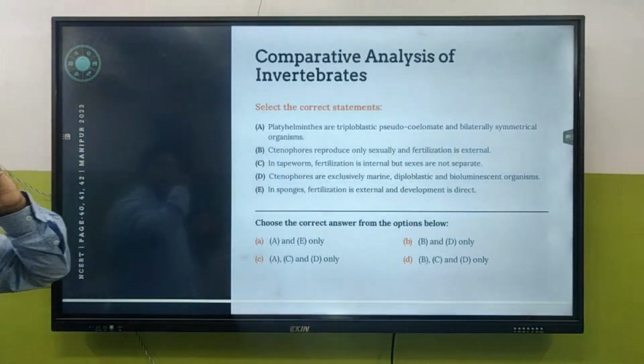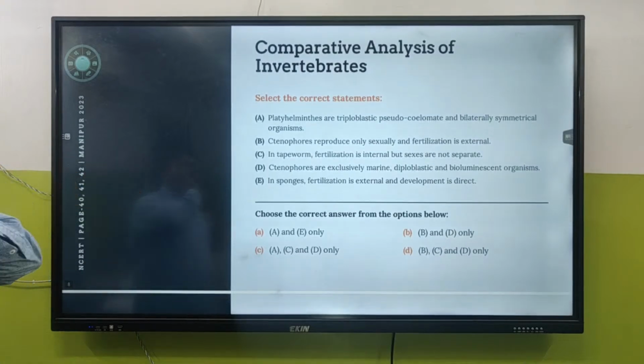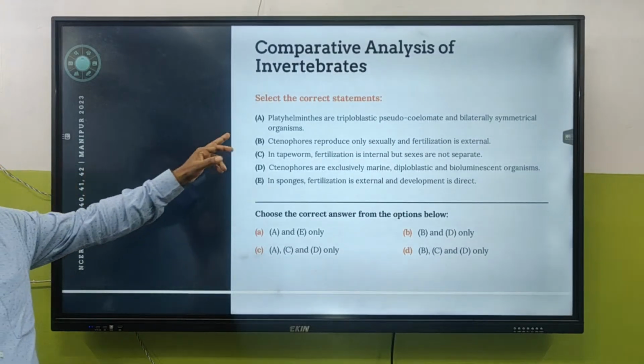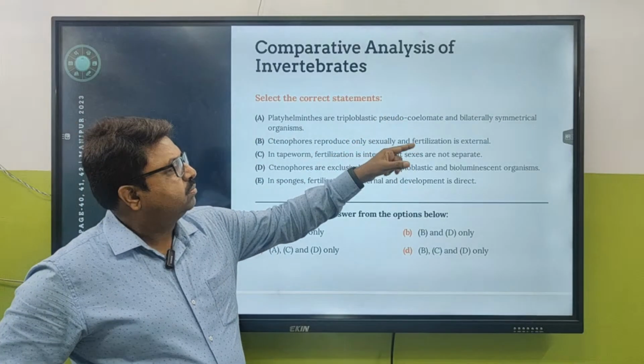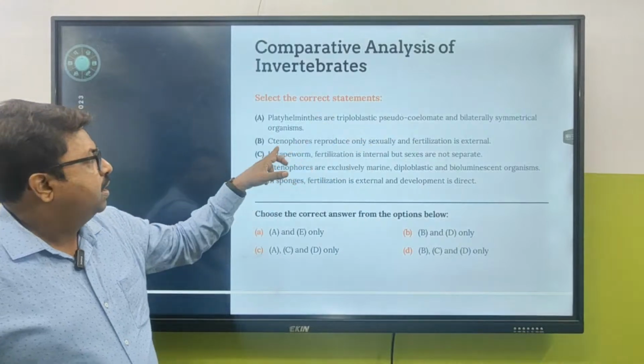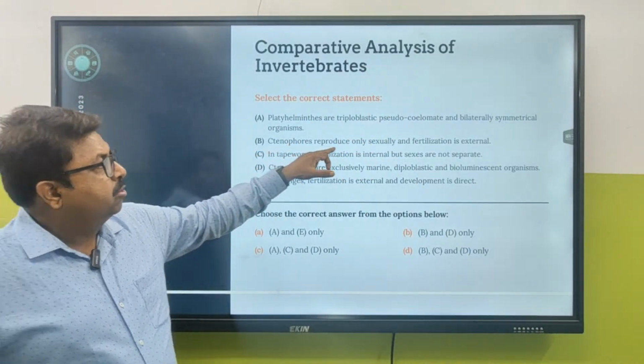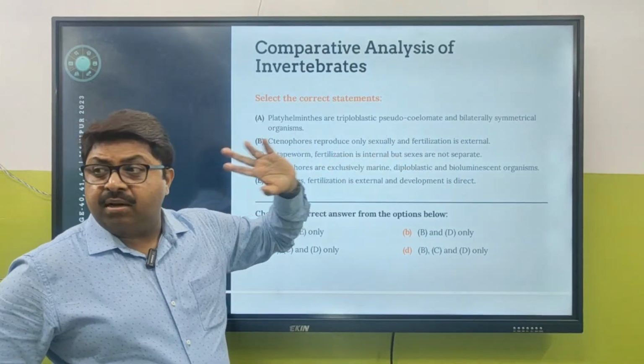Comparative analysis of invertebrates. Select the correct statement. Platyhelminthes are triploblastic coelomate? No. Platyhelminthes are triploblastic and acoelomate. Ctenophores reproduce only sexually and fertilization is external.